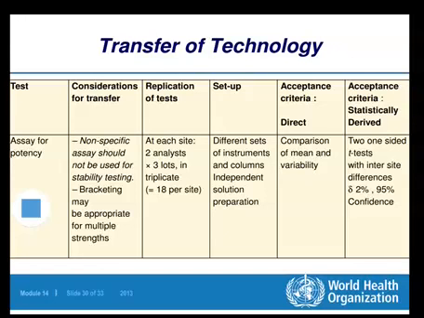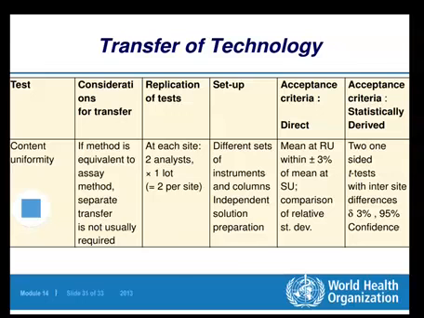So the consideration for transfer, replication of test, setup, acceptance criteria, and acceptance criteria statistically derived. So this is very important. This is just an example for one test, that is assay for potency. In the similar manner, we can consider the examples of other different tests. So the next test, see the content uniformity.